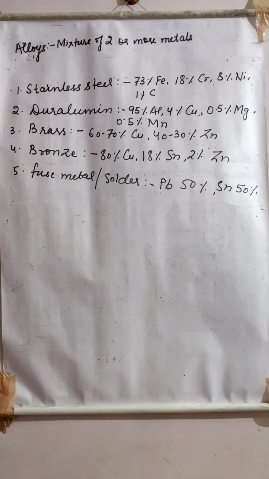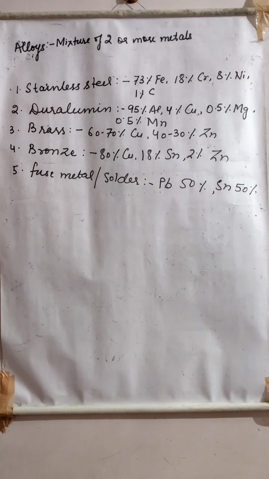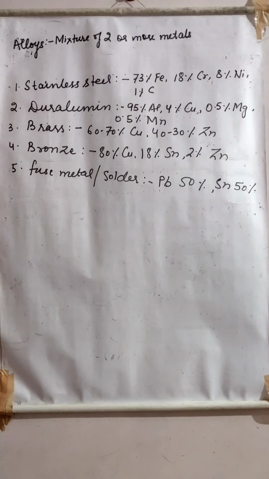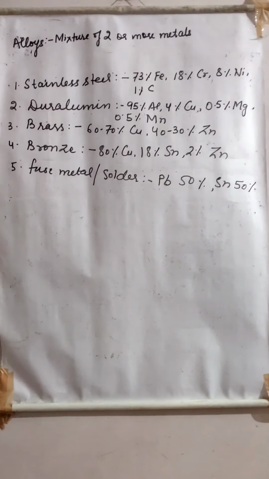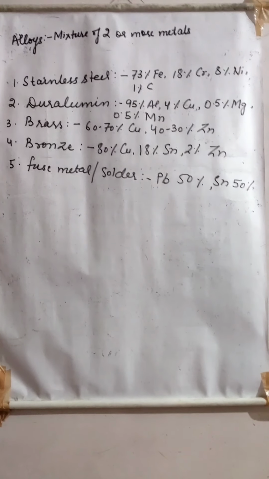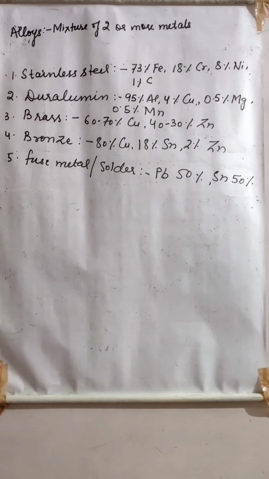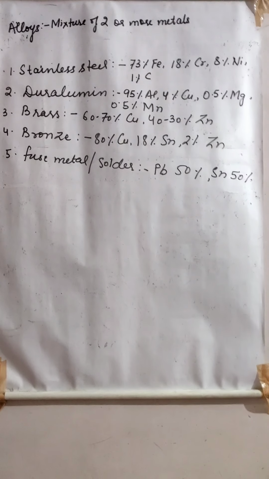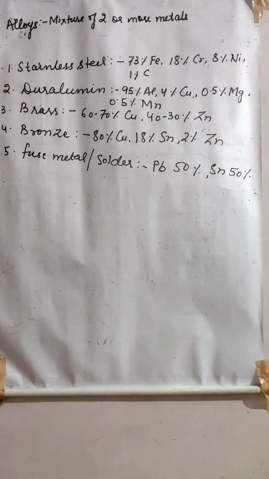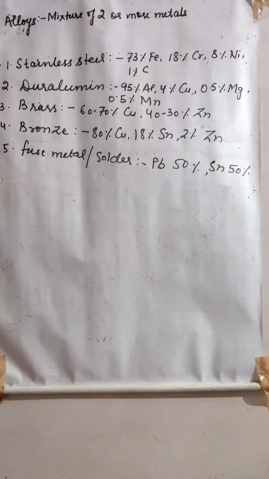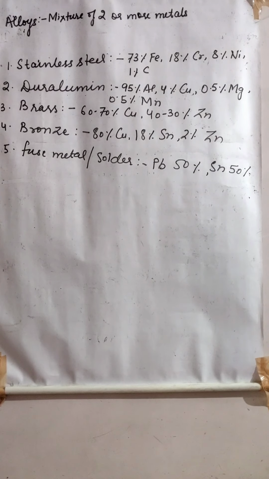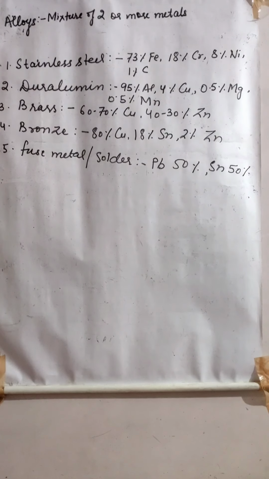Like for lowering the melting point, lowering the boiling point, increasing the strength, improving the appearance, we can make alloys, right? There are alloys with a melting range of about 51 degrees Celsius to 260 degrees Celsius. These alloys are called fusible alloys.